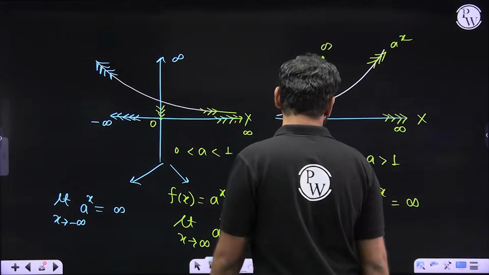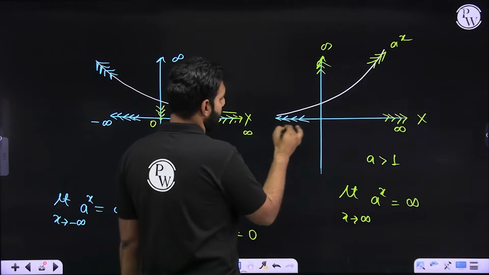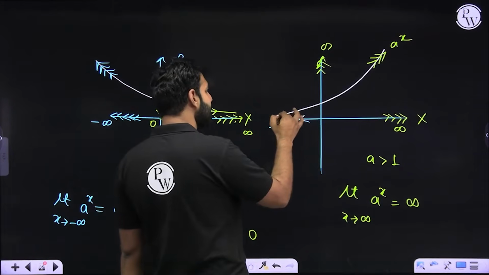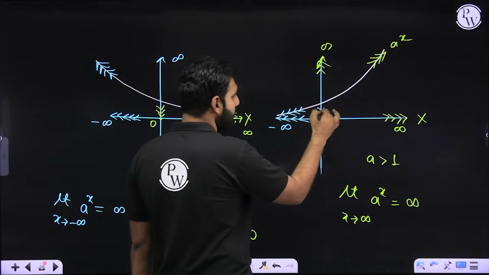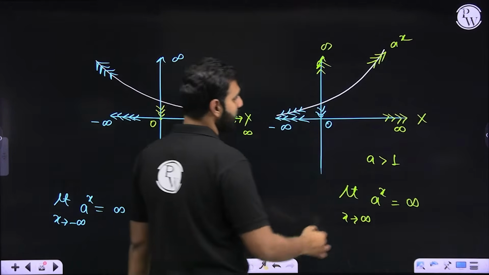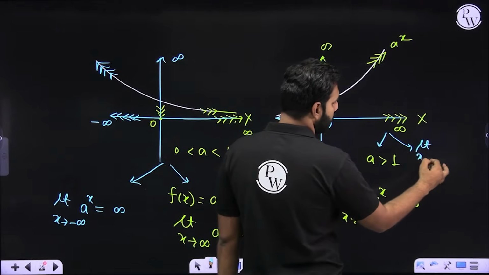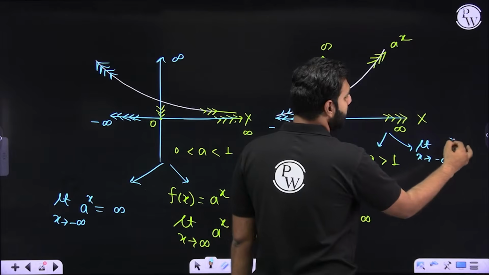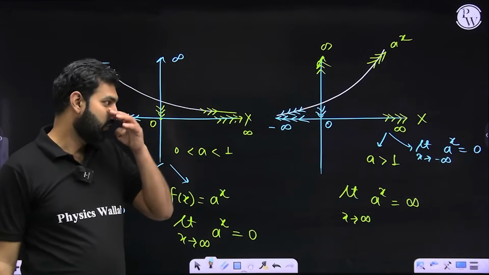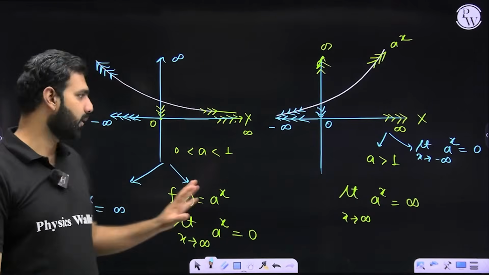But what if I look at this part? What if x approaches minus infinity when a is greater than 1? In that case, I can see that a to the power x is becoming as low as possible and it is approaching 0. So what I'm trying to make you understand is that only when a is greater than 1, the limit as x approaches minus infinity of a to the power x will be 0. Whenever a is greater than 1, are you not noticing it? Are you completely getting it? Are you able to digest all what I'm trying to say here?